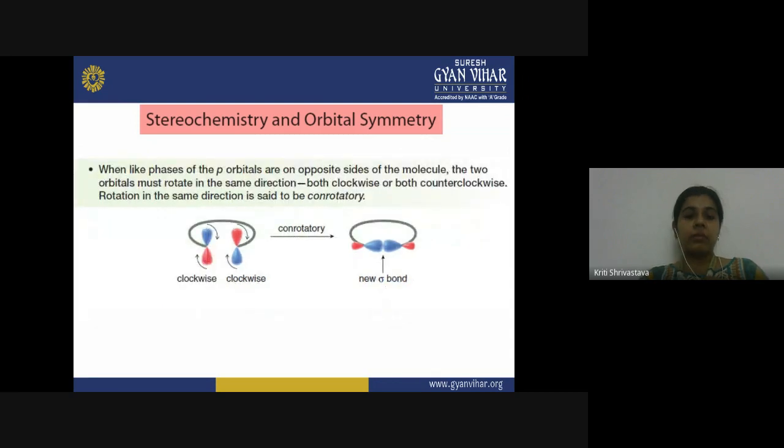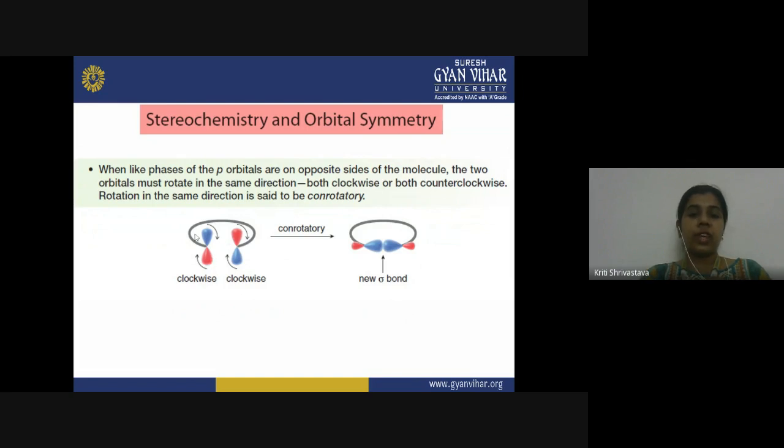The second possibility is that when two different phases of the p orbital are on the same side, then in order to overlap effectively, for a symmetry allowed overlap, these orbitals have to rotate in the common direction. Either both orbitals should rotate in the clockwise direction, so in that case both the blue lobes will come together, or if they both rotate in the anti-clockwise direction, both the red lobes will come together.